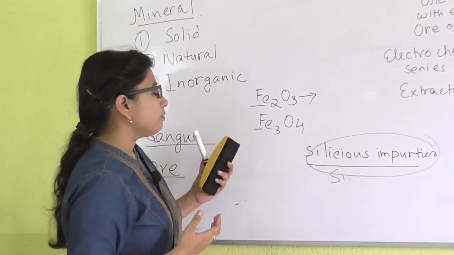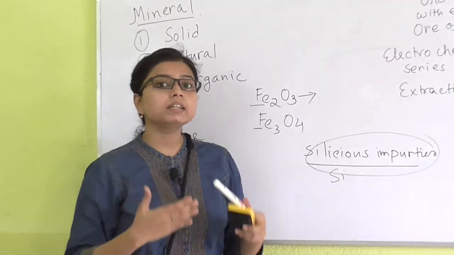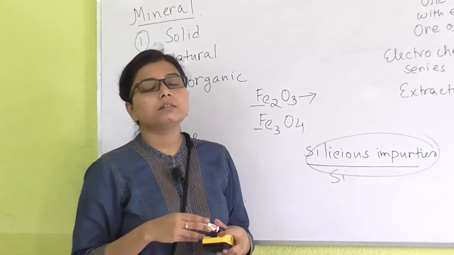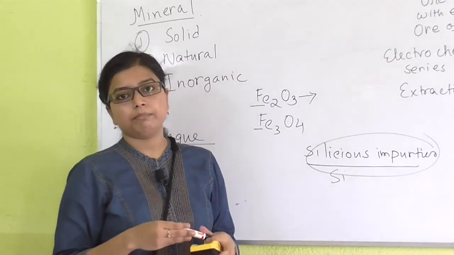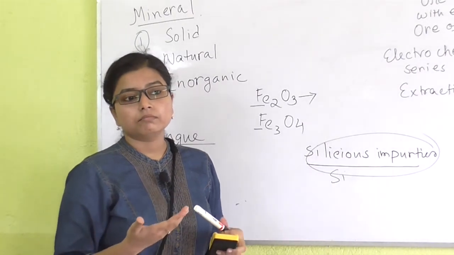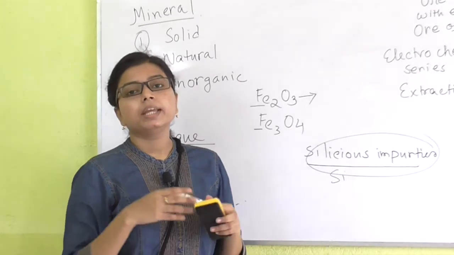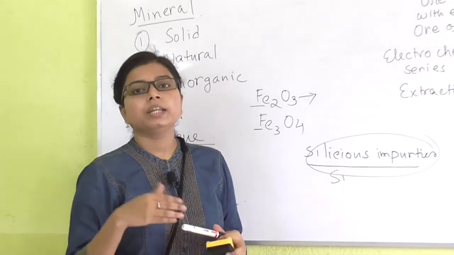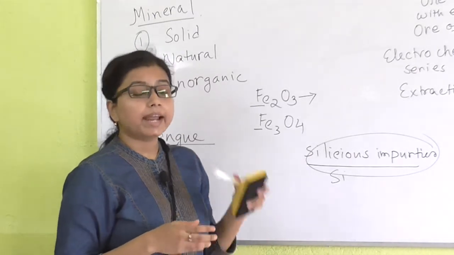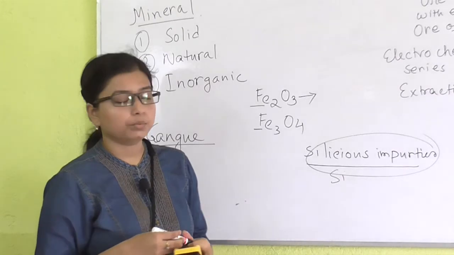So the minerals over which we can apply easy, convenient processes, which can be carried out in an easier way, in a profitable way, at lower cost and effort, are known as ore.